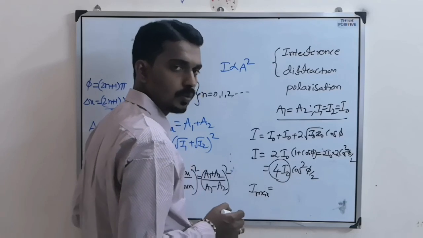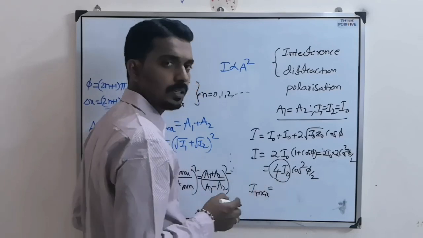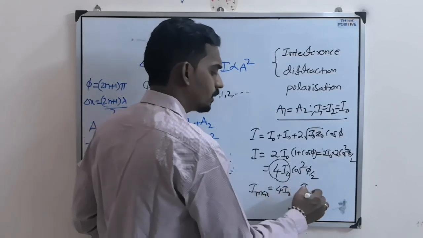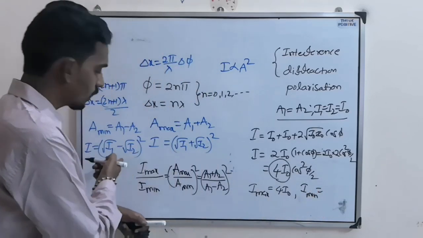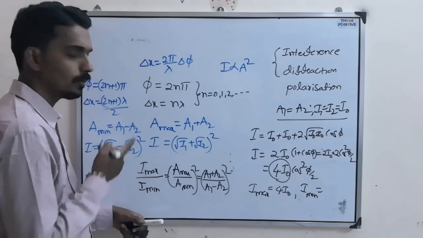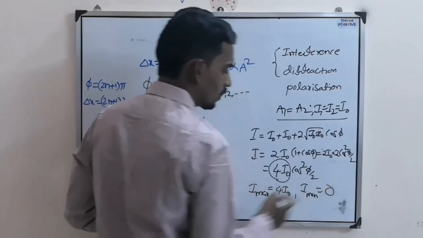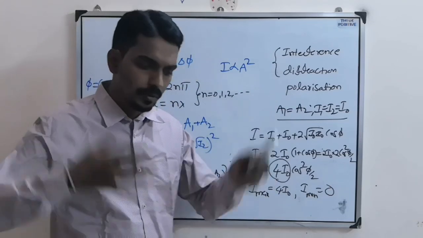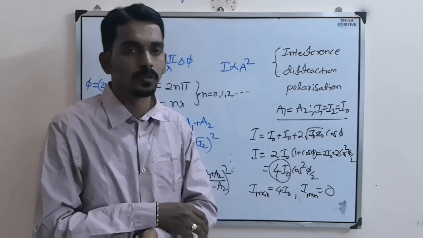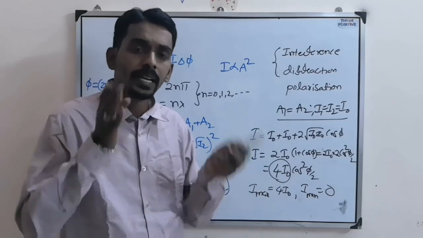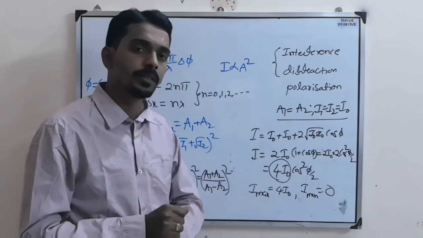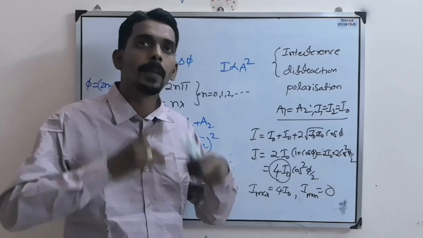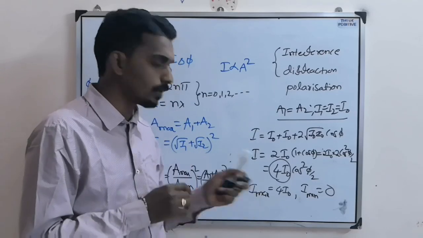Maximum intensity is (root I1 plus root I2) whole square, which is nothing but 4 I0. The minimum intensity is (root I1 minus root I2) whole square, but I1 equals I2, so I minimum is 0. So in interference or diffraction, when two light waves superimpose with equal intensity, at one point the maximum intensity comes. We call that a bright point, because the intensity is maximum.